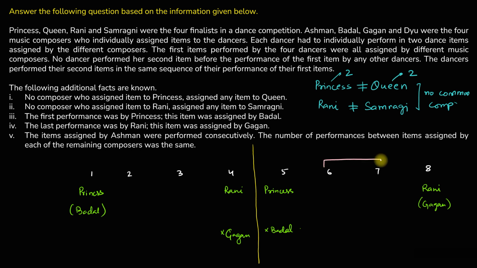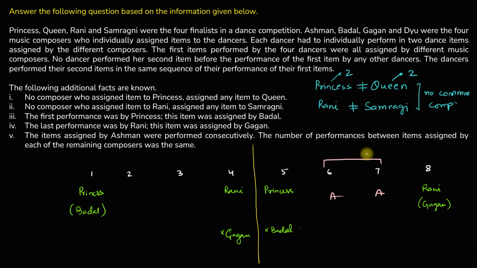Can Ashman be 6 and 7? If these are the performances by Ashman, then where do we keep Badal? It's not necessary to keep Badal, but in any case, the number of performances between items assigned by each of the remaining composers was the same.